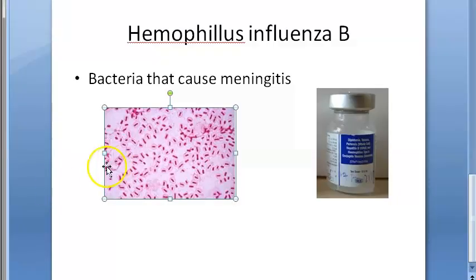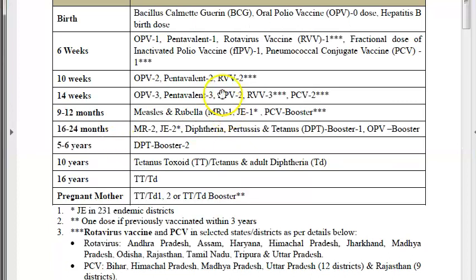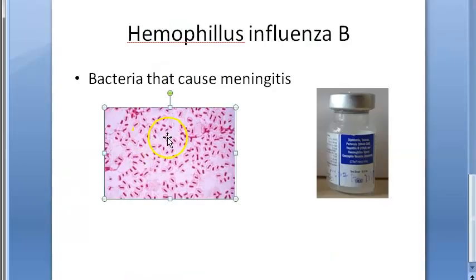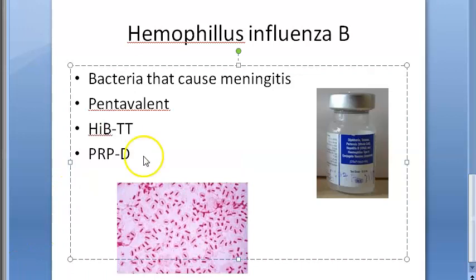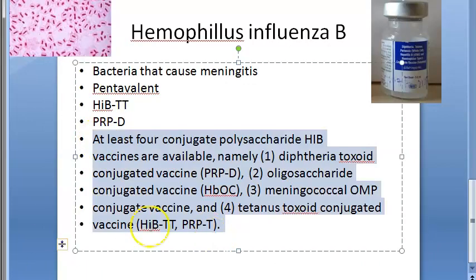Then what else do we have to look at here? The one we looked at in the national immunization schedule, guys, that is the pentavalent vaccine, that is the conjugate. But actually there are a lot of other conjugates available. You have it along with diphtheria toxoid, right? Then you have it along with tetanus toxoid, right? A lot of options are there. You remember at least that it is available with tetanus toxoid and diphtheria toxoid. So all the details are here.